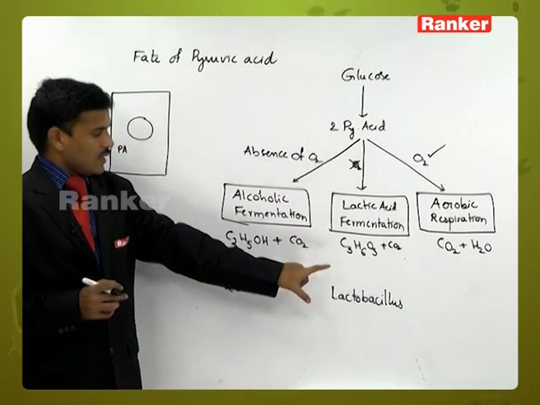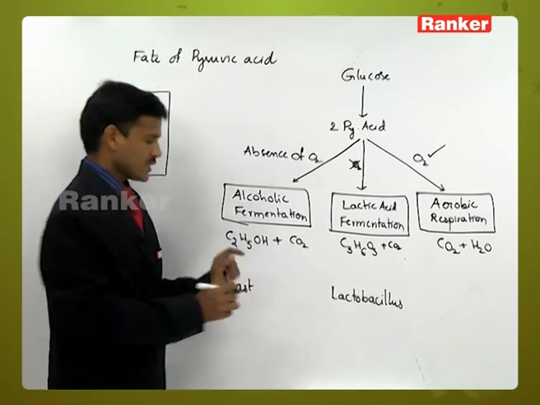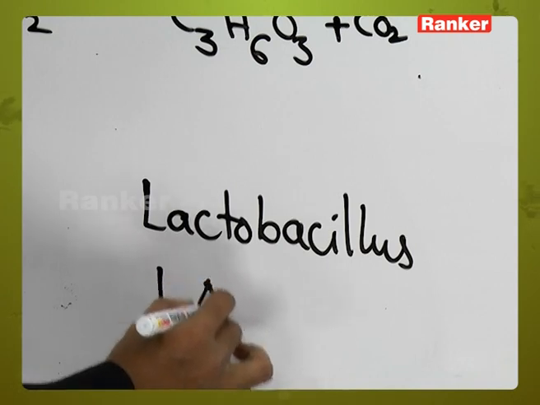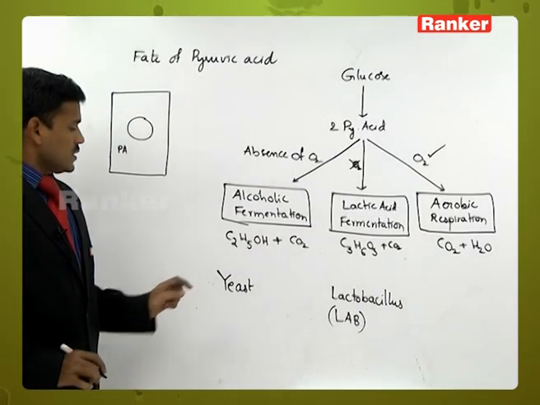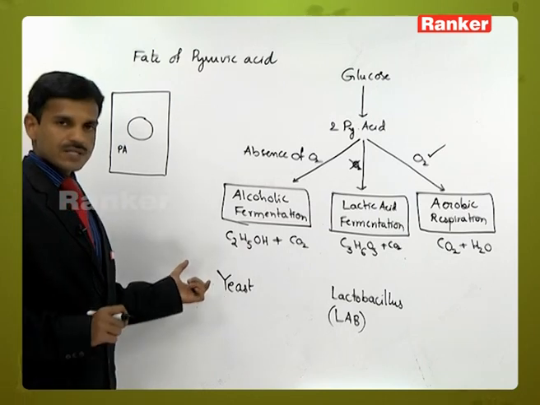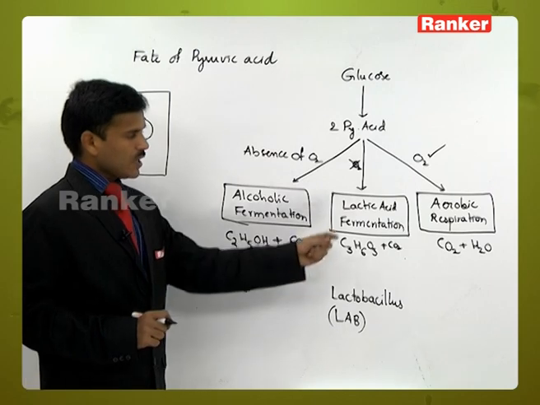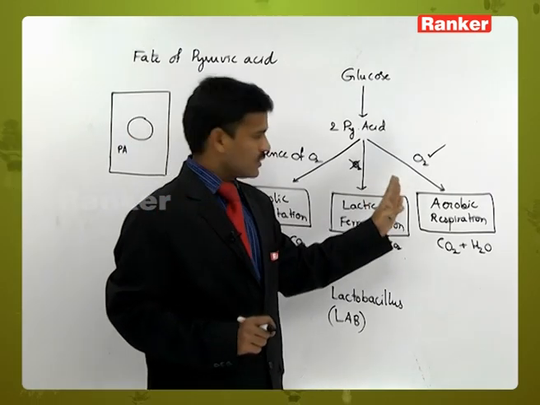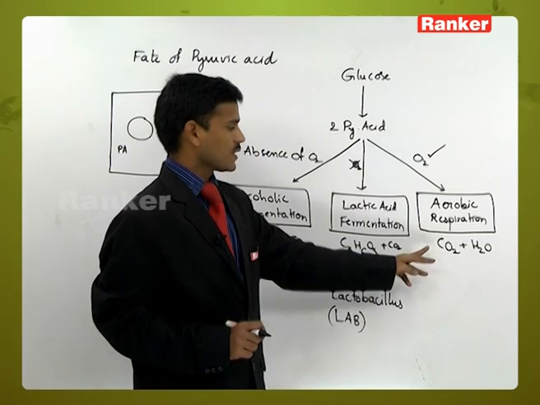Lactobacillus is also called lab bacterium, lactic acid bacterium. Yeast is a fungus, a unicellular fungus. In almost all living cells, aerobic respiration takes place.